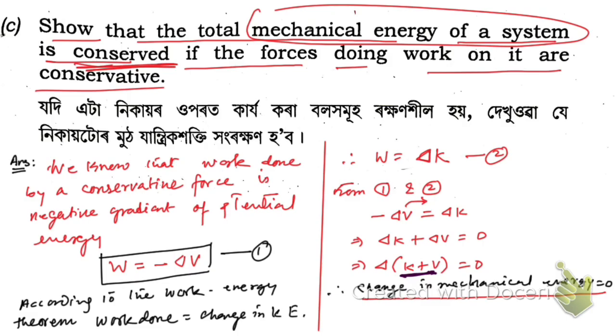So that means, therefore we can say that kinetic energy plus potential energy, which is total mechanical energy, is constant. That's how we can prove this. So hope you have understood this. Now let me take the next question.